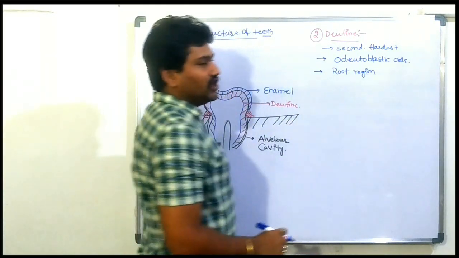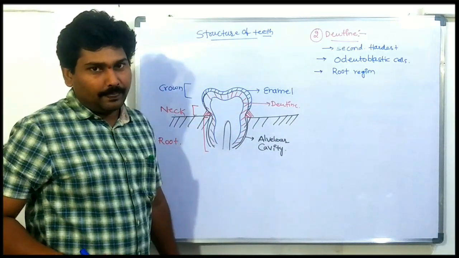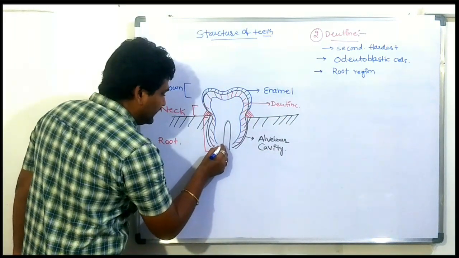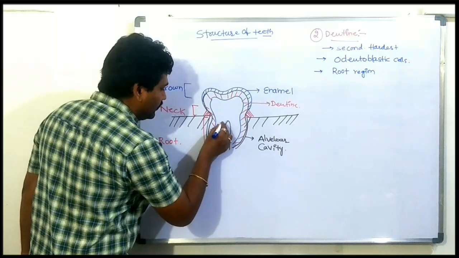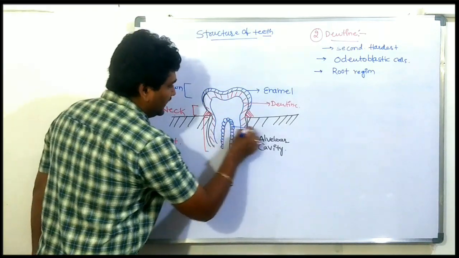These cells secrete dentine and are able to form dentine. The odontoblastic cells are located in the root region.